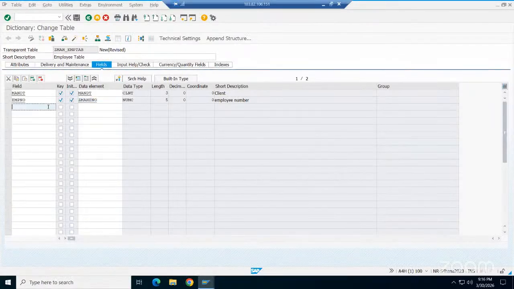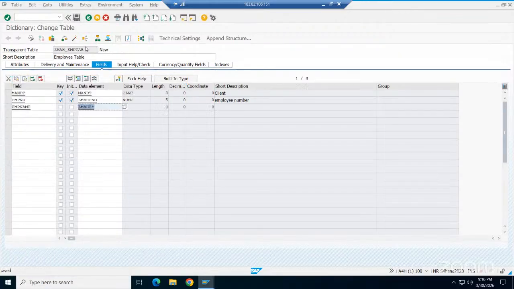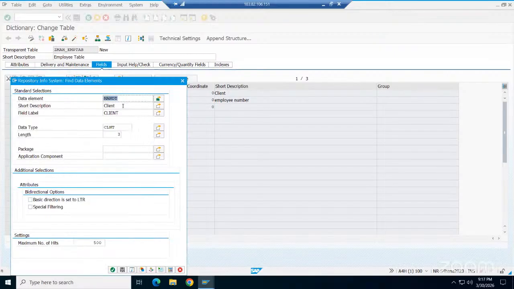And employee name also. Sir, for this employee name, do you create new or reuse? This also I created earlier in this system. I'll go for the existing one. Now what is it going to do here? This is going to search the data elements available with this name. Save it now. I think because I have given it here, it is searching with the data element here.